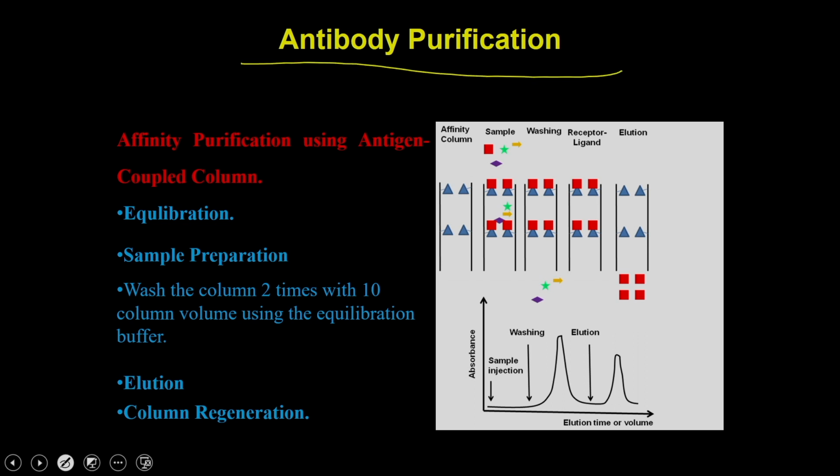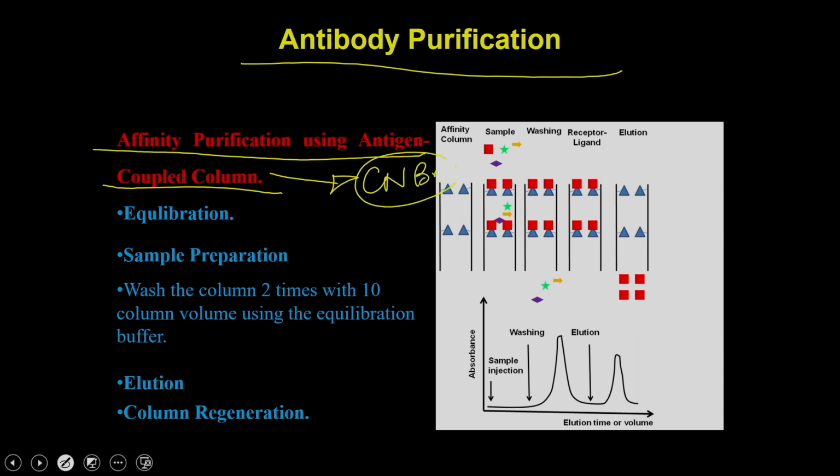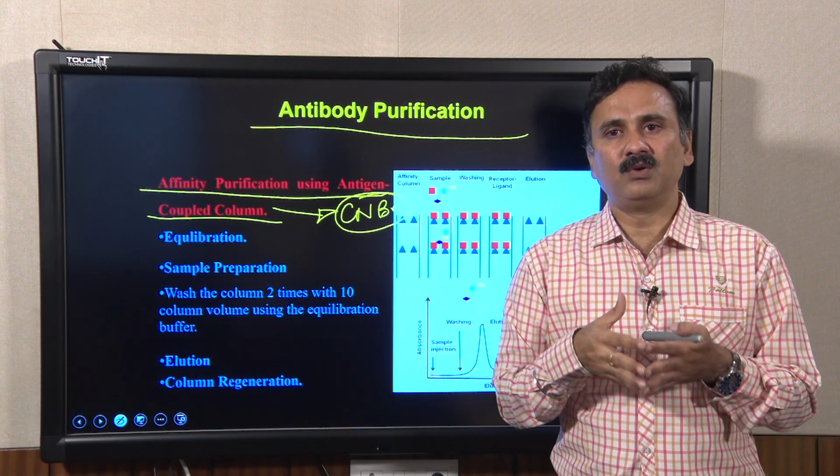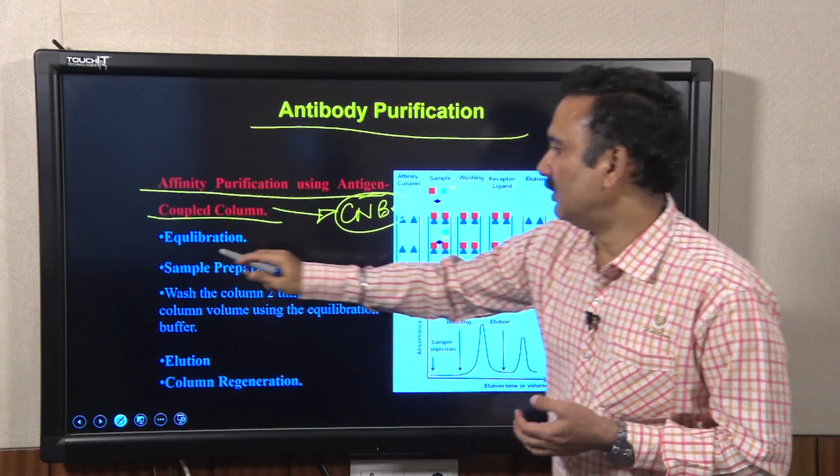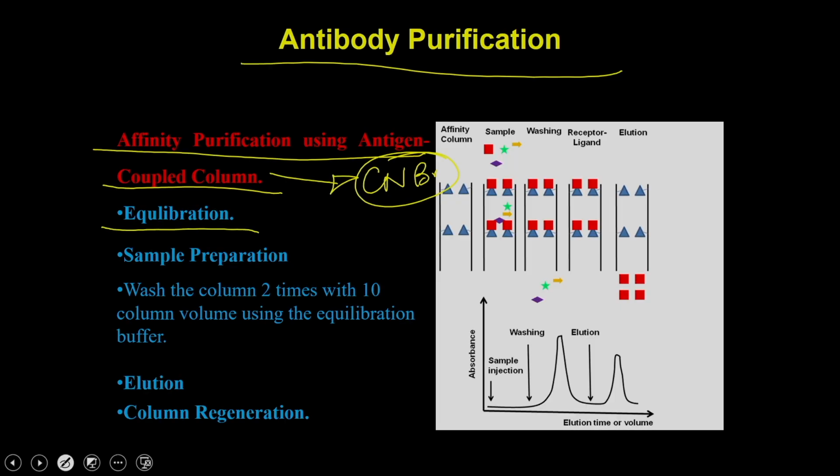Once you have got the antibodies, you can purify the antibodies simply by running affinity chromatography, where you have multiple steps. First, you are going to prepare an affinity column with the help of the antigen coupled to the column. Here you can use, for example, CNBr mediated coupling to couple the antigen to the Sepharose beads, and that is how you prepare the affinity column. And then you are going to do equilibration of the column with high salt, for example 0.5 molar NaCl, so that you destroy the non-specific interactions.